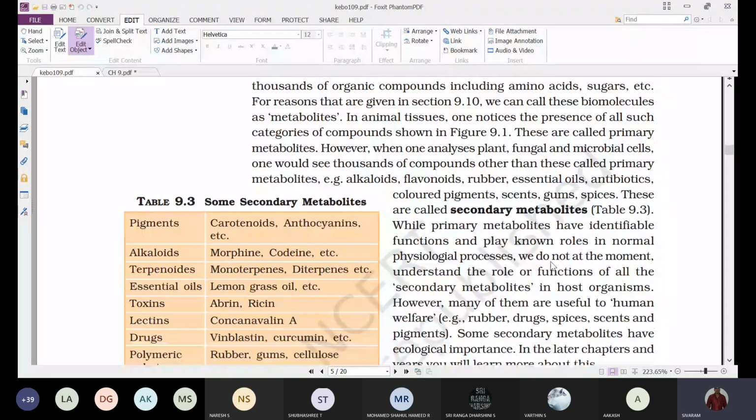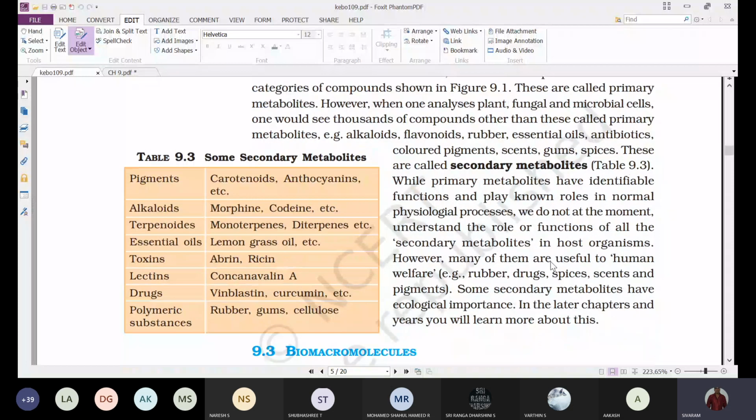They are usually produced in plants, fungi or some bacteria, but are not metabolically useful, and are stored in different parts of the plant body.